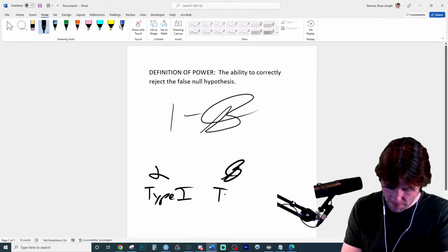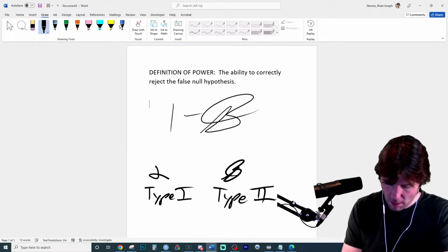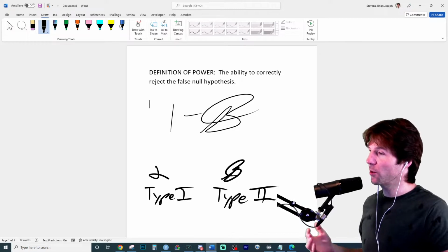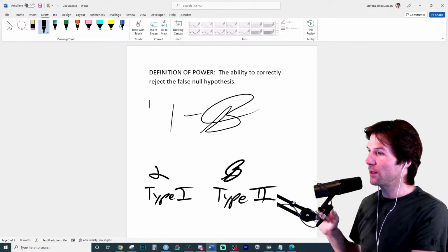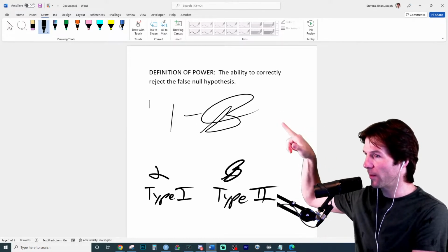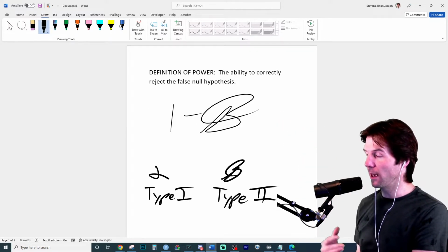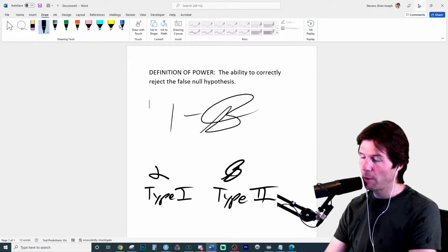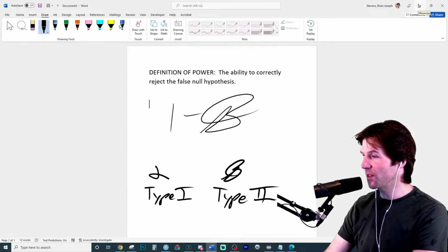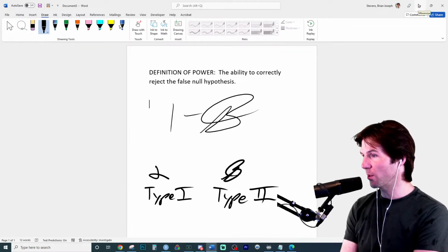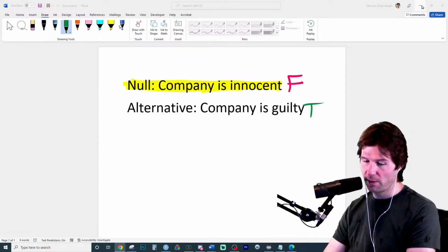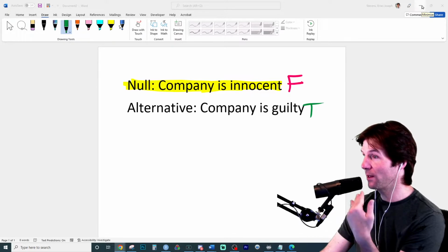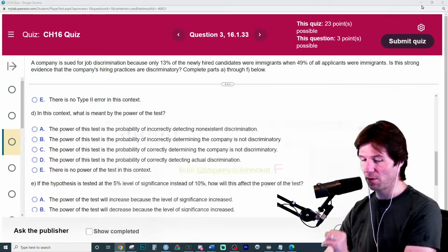So think about this. Type 2 error is where we fail to reject the false null. So it's failing to find results. So power is not making type 2 errors. That's what it is mathematically right there. Power is not making type 2 errors. So when we think about what power means, it would be being able to find that the company is guilty, because if we fail to reject the false null, the company is guilty and gets away with it. It's basically not making type 2 errors. So it's not doing this. It's the complement of this, because 1 minus type 2 error.